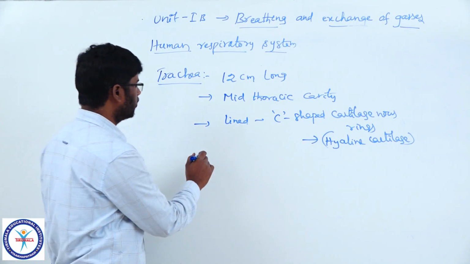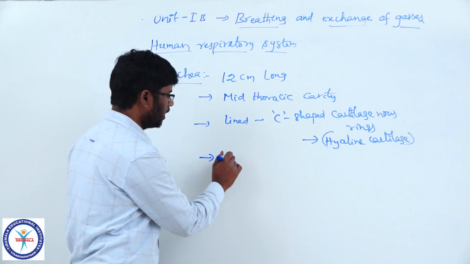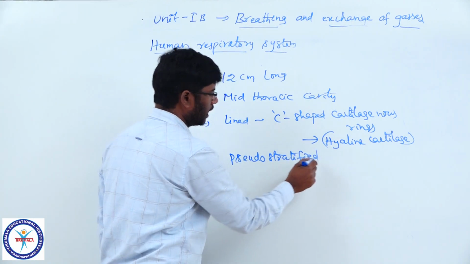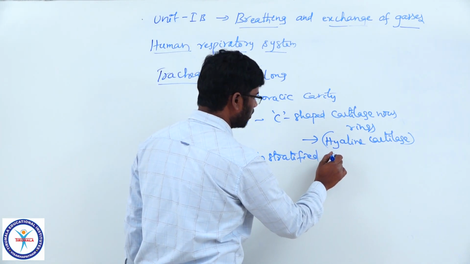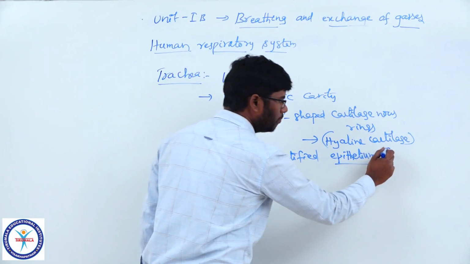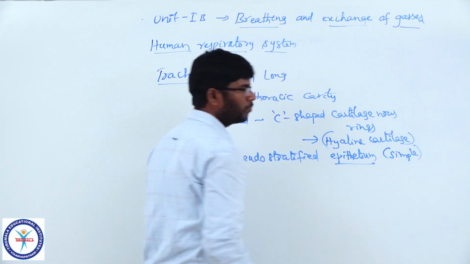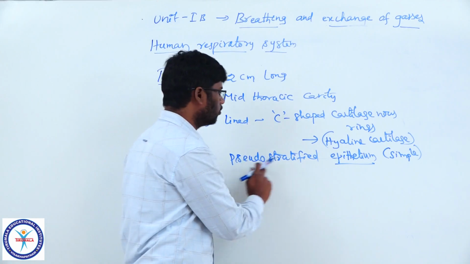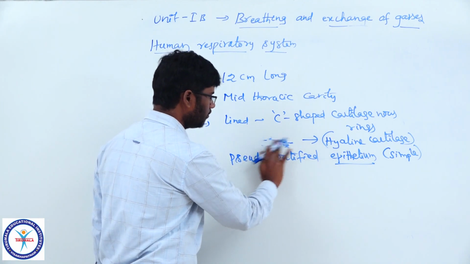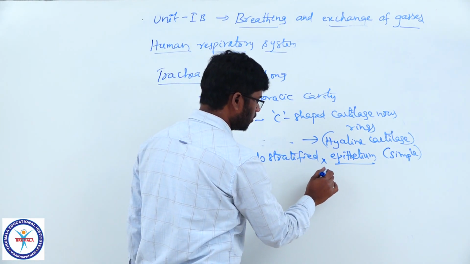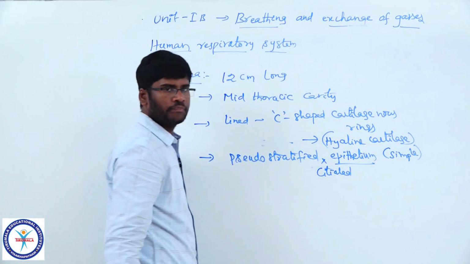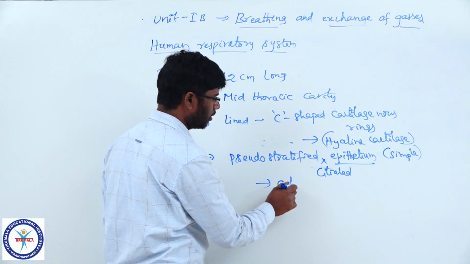One more important point is that the wall of the trachea is lined by pseudo-stratified epithelium. Pseudo-stratified epithelium is a simple epithelium, but it looks like compound stratified epithelium. It is pseudo-stratified ciliated epithelium, in which columnar cells are present.